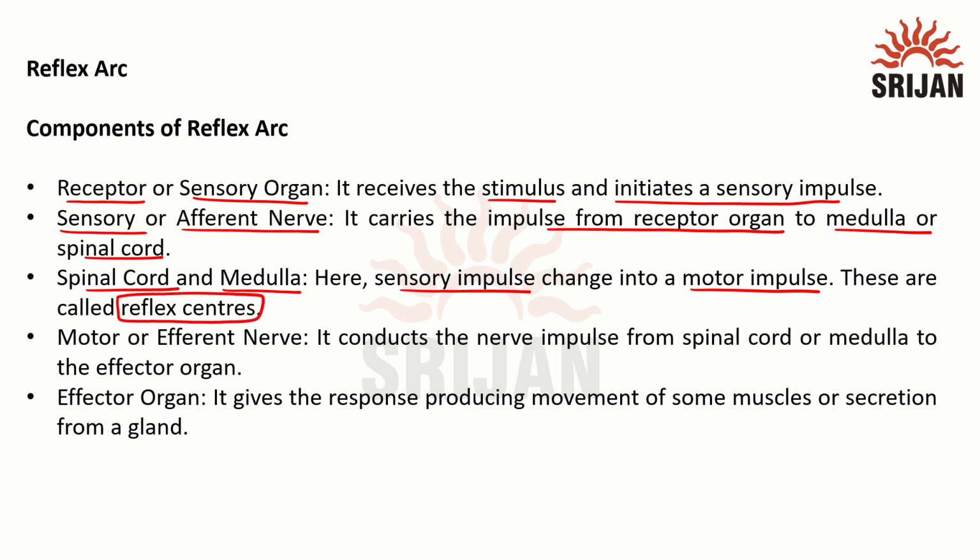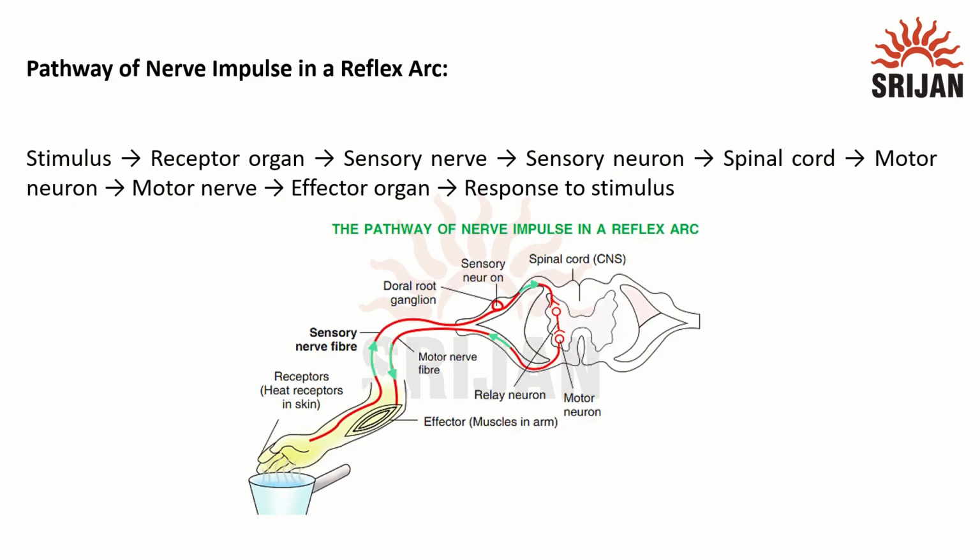Next, the impulse goes to the motor or efferent nerve. It conducts the impulse from the spinal cord to the effector organ. Last is the effector organ itself, which generates the response to the stimulus, and it could be a muscle or a gland.